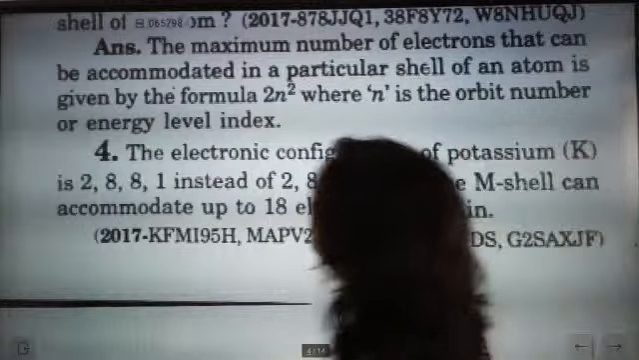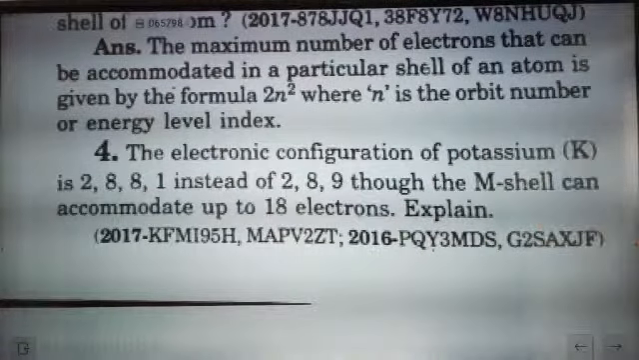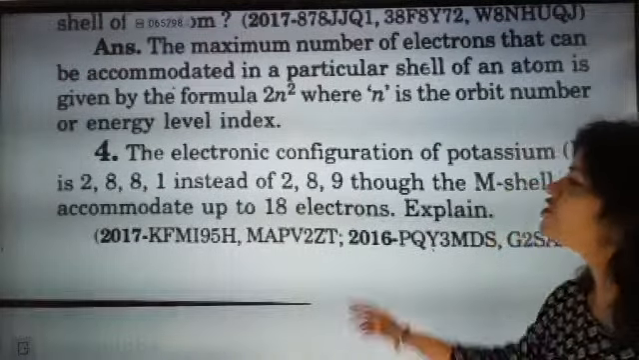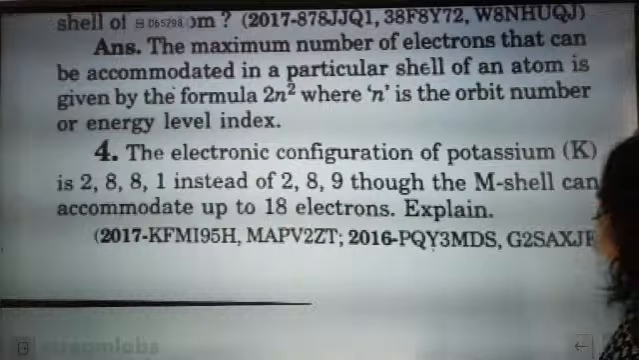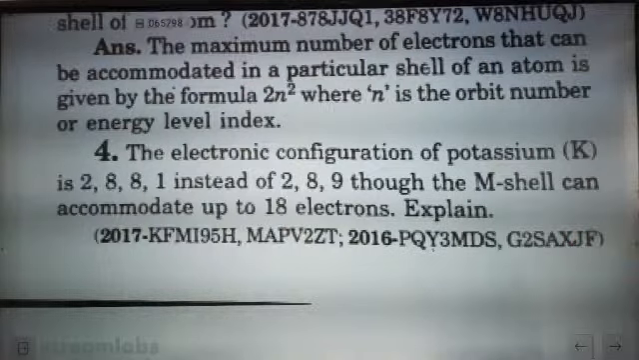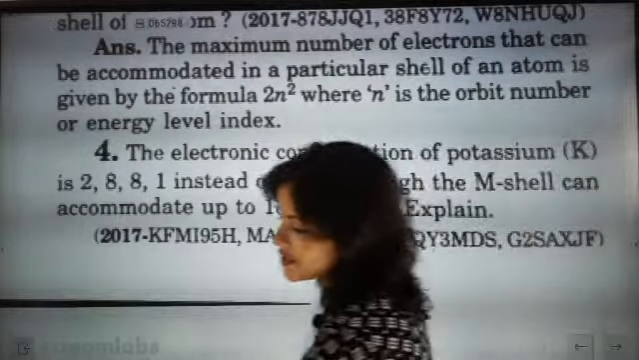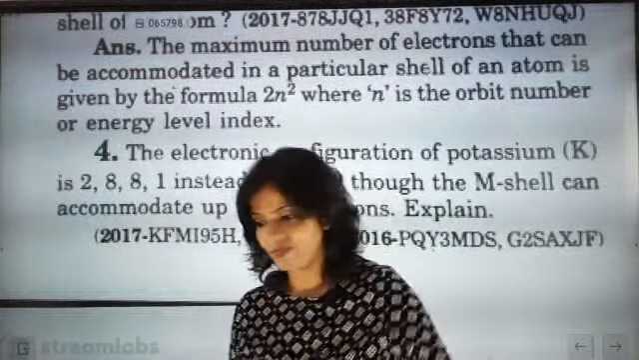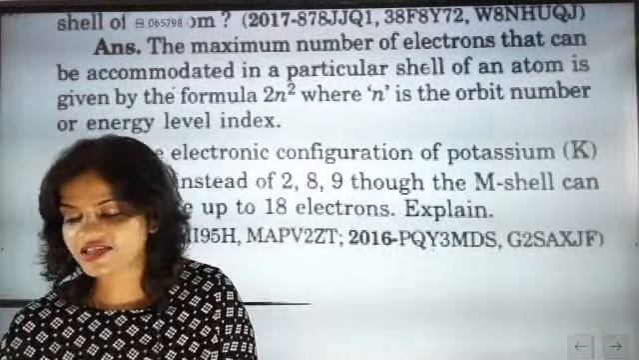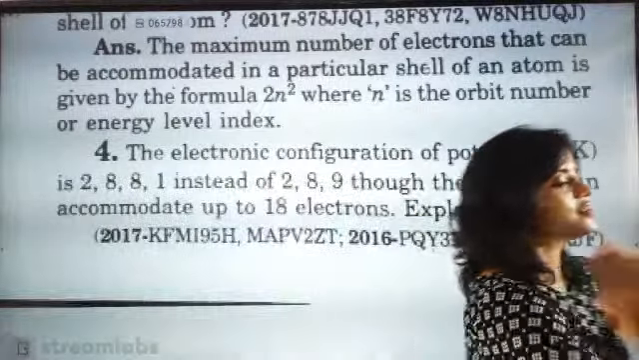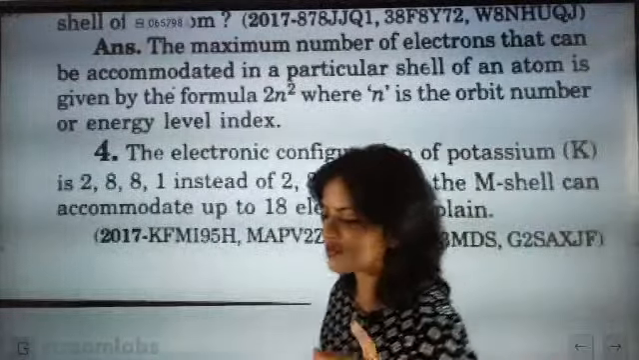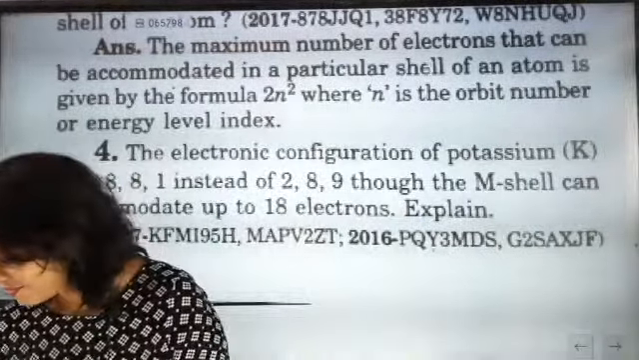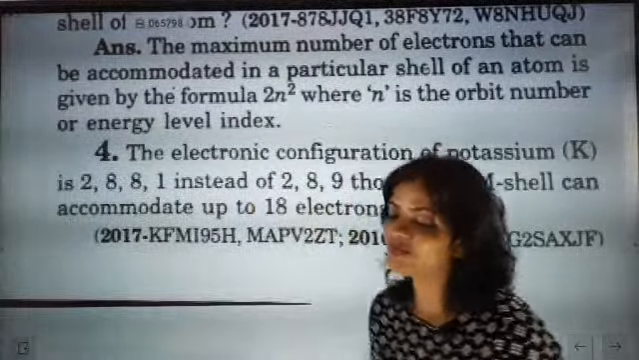Now the next question: the electronic configuration of potassium is this. Instead of 2, 8, 9, though the M shell can accommodate up to 18 electrons. Explain. This is a very important question, and I am expecting a very nice answer from you, because this is the real content. If you answer this, one chocolate is guaranteed for you. Fine, so just give me this answer.